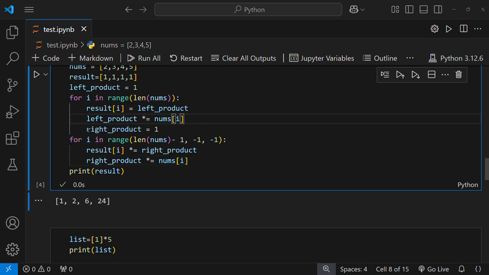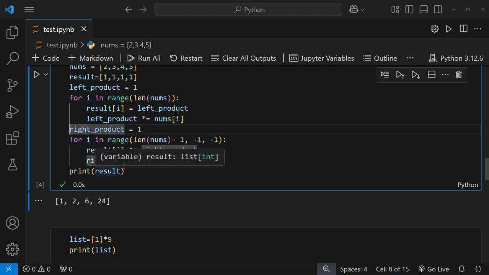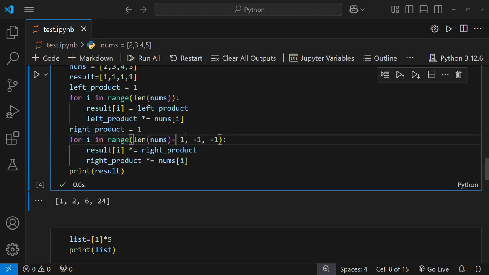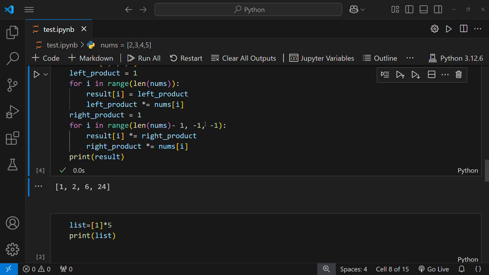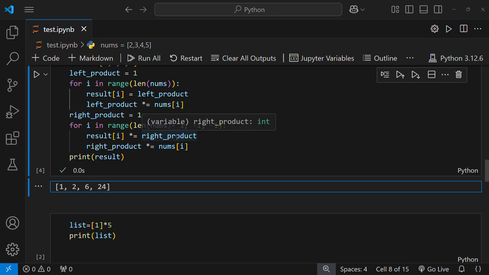So here I make the right product variable, and for i in range of len, I am iterating this loop from the back side of the array, going up to -1 with a step of -1. So result[i] into right product: at the first iteration that is going to multiply by 1, and then right product multiplied by nums[i].